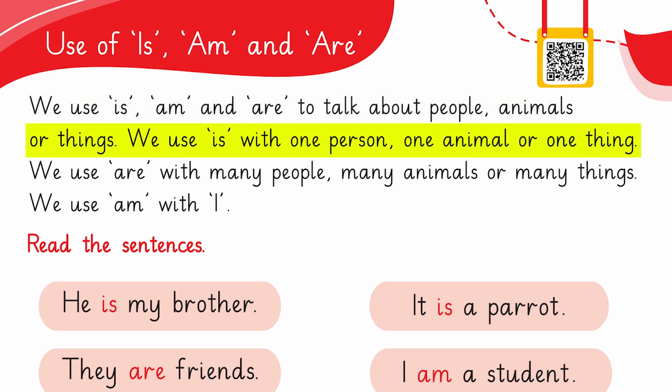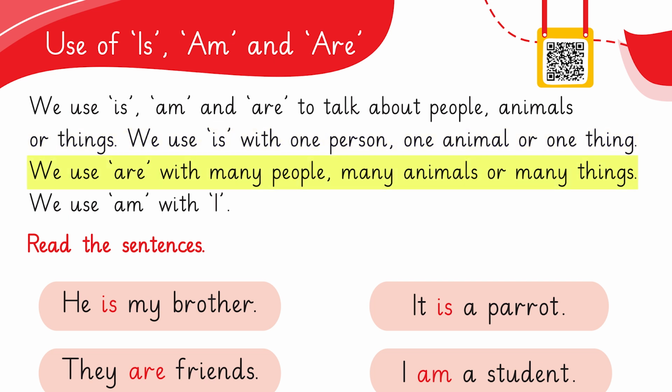We use is with one person, one animal or one thing. We use are with many people, many animals or many things. And we use am with I.